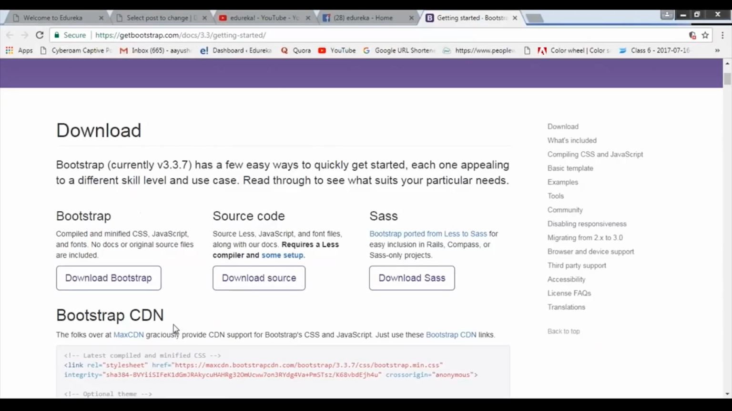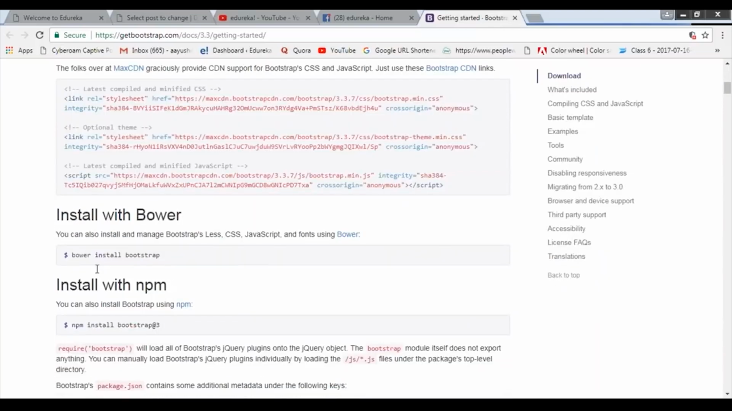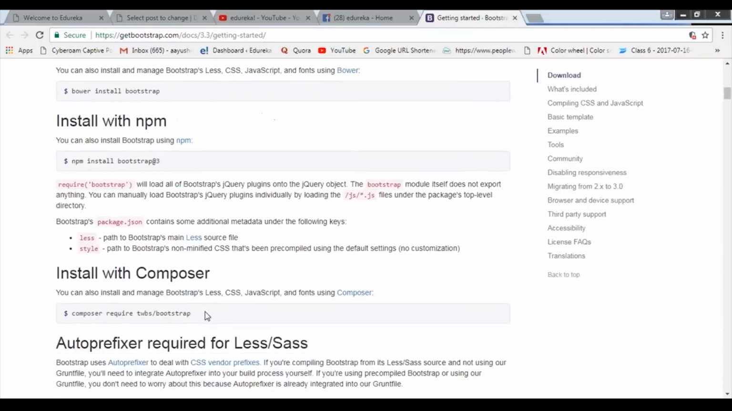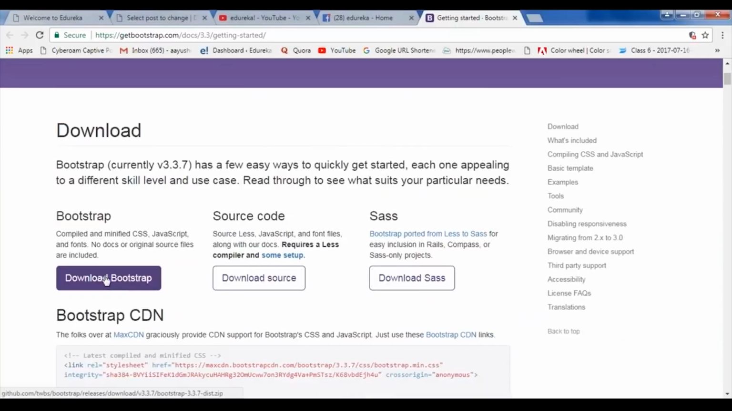So this is the website from where you can download your bootstrap. Here it has a lot of things that you can practice. Here it says download bootstrap, you can download the source and many other things are there. Now if you see at examples, you can find a million examples over here.